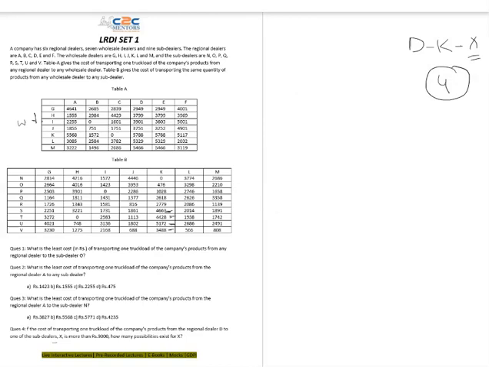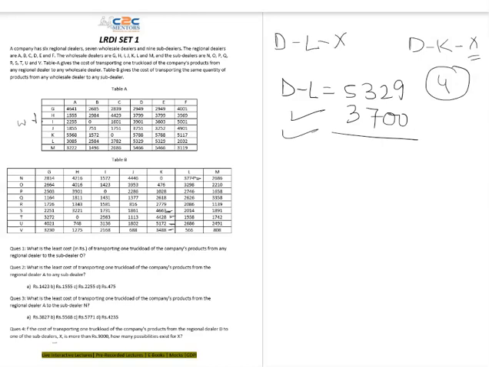After that, I'll check the remaining cases. D to L is giving me 5,329. To make it greater than 9,000, I have to add 700 for the 6,000 and 3,000 for the 9,000. So I need a cost greater than 3,700. So 1. That's it. So D to L to any dealer is giving me 1 value, right?